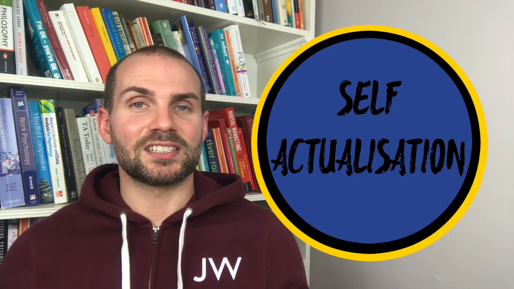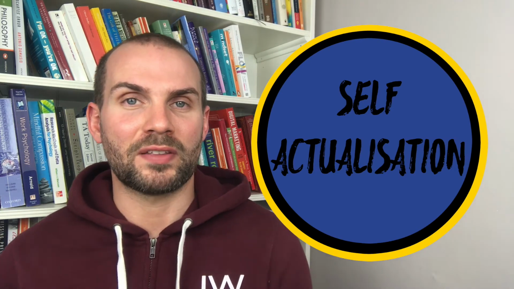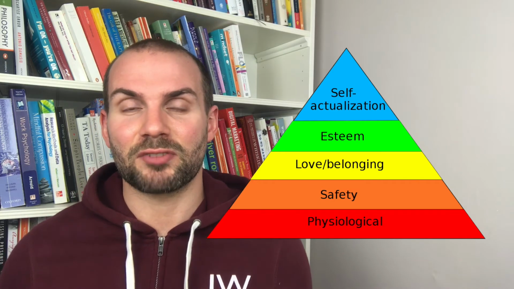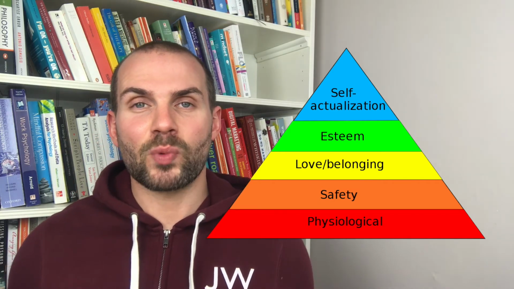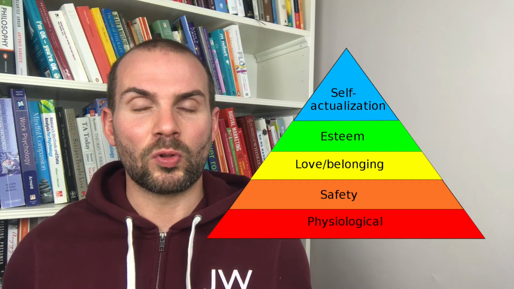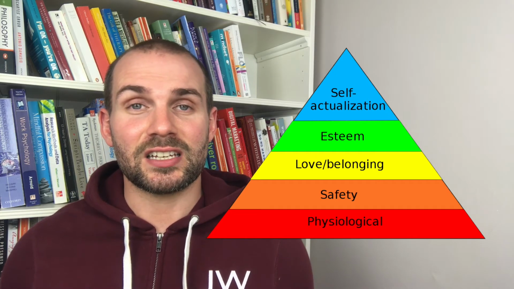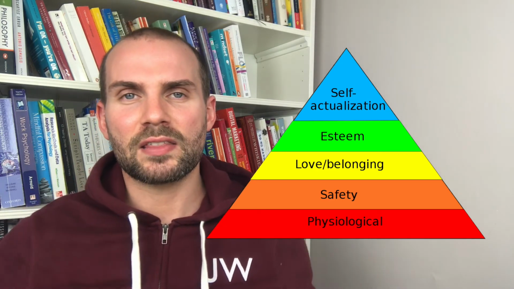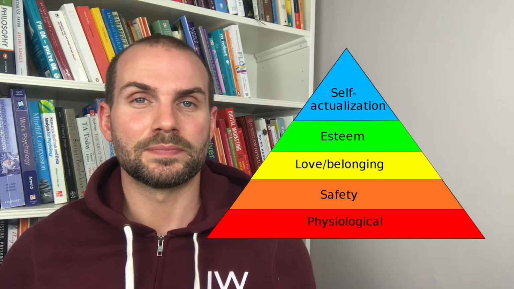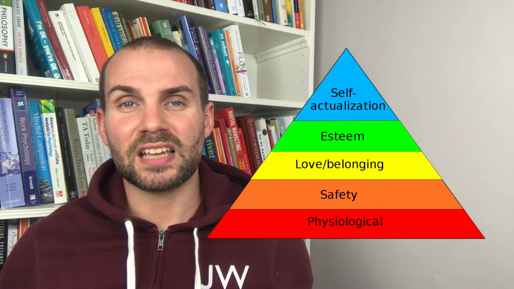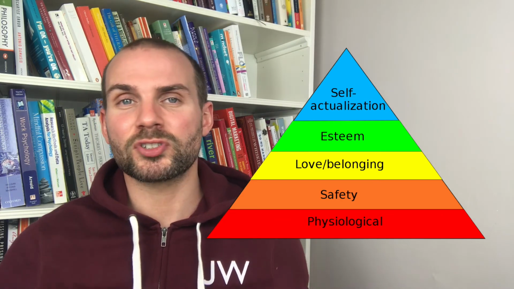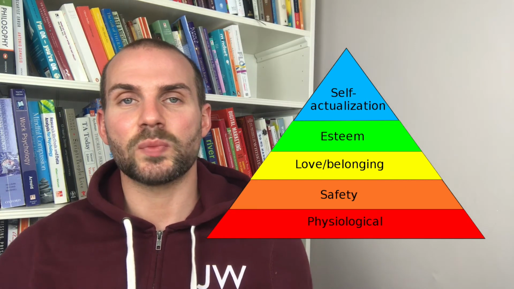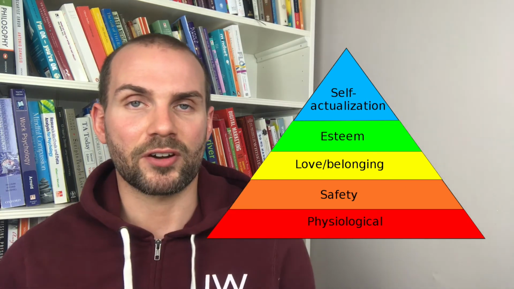Now, self-actualization is the final and top part of the pyramid of the hierarchy of needs. This infers a person's full potential and their appreciation of that full potential. He argued that for everyone, in realizing a dream or a goal, that realization is made and achieved in this realm of self-actualization. As I've already alluded to, people can get the order of the hierarchy of needs mixed up. Maslow stated that people would often seek out self-actualization first before trying to meet any of the other more basic needs. To reiterate, Maslow said that we needed to work up the pyramid of the hierarchy of needs before we reach the top.